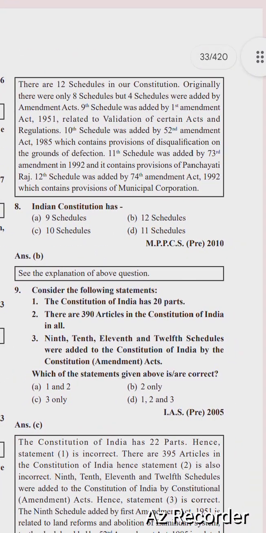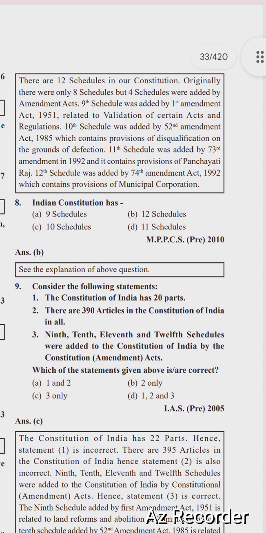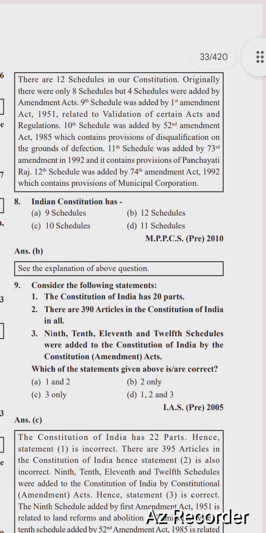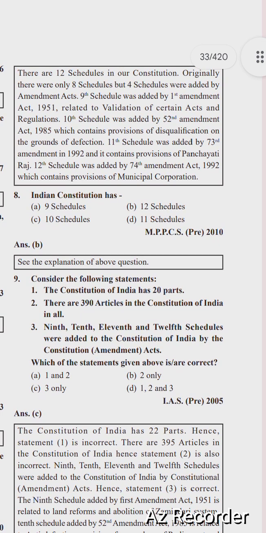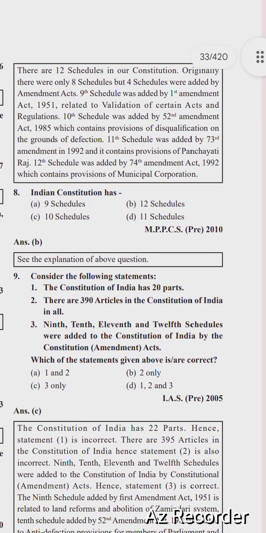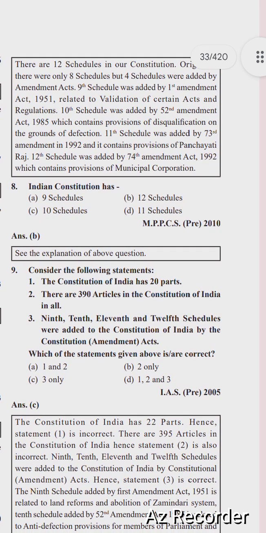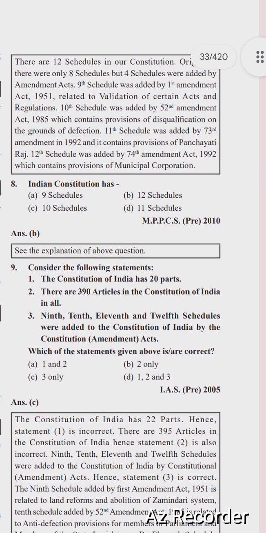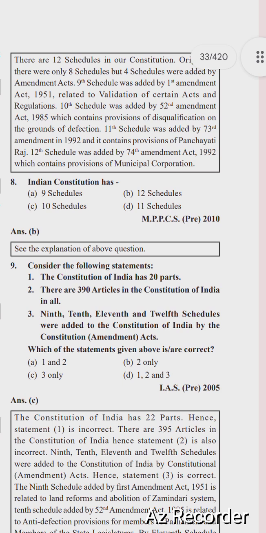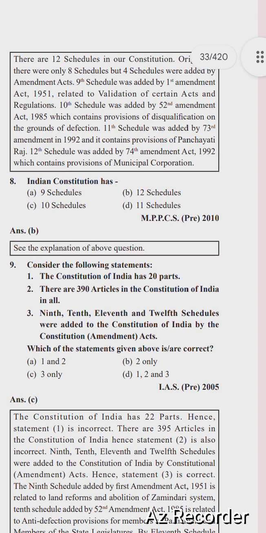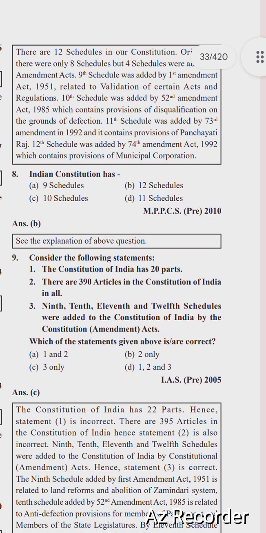Originally there were only 8 schedules, but 4 schedules were added. The 9th schedule was added by the First Amendment Act 1951, related to validation of certain acts and regulations. The 10th schedule was added by the 52nd Amendment Act 1985, which contains provisions on disqualification on the grounds of defection. The 11th schedule was added by the 73rd Amendment Act 1992, and it contains provisions of Panchayati Raj. The 12th schedule was added by the 74th Amendment Act 1992, which contains provisions of municipal corporations.